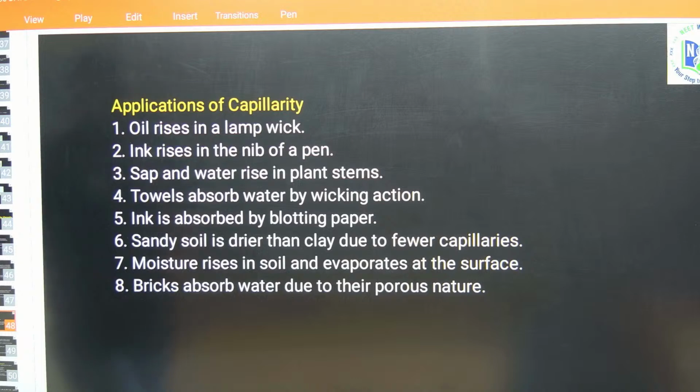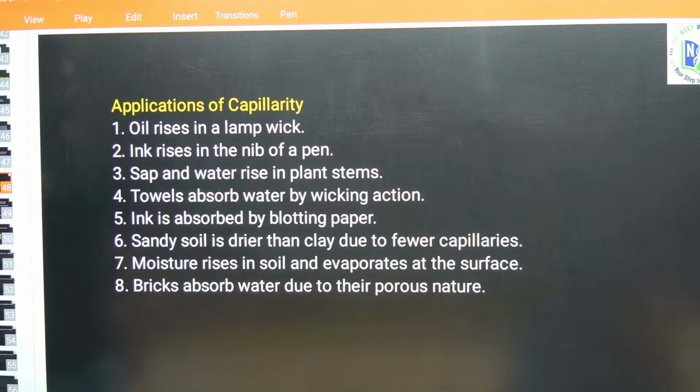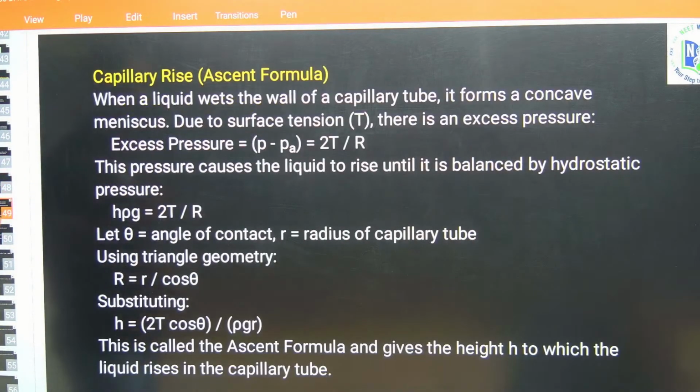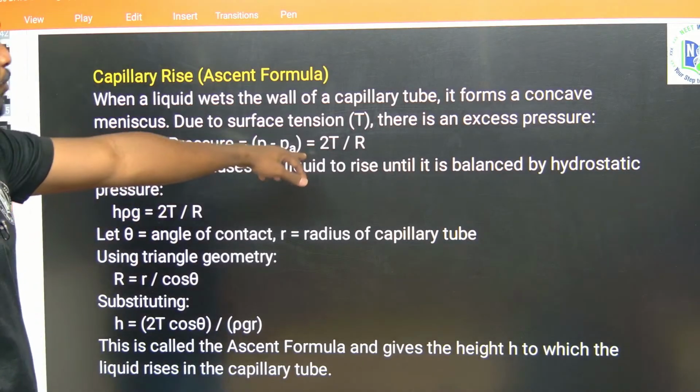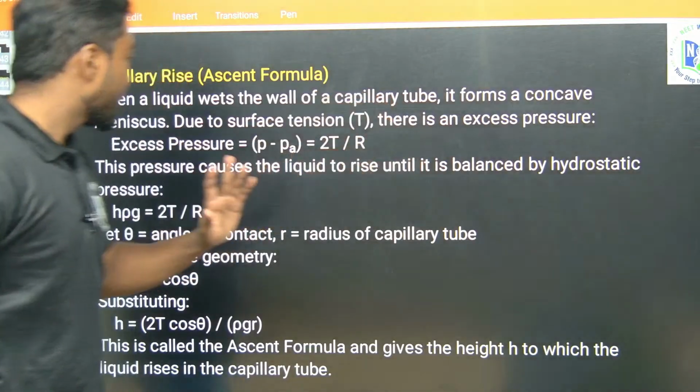Okay. So if we need to know about the formulas, the main thing is the formula. So the capillary rise, ascent formula. When a liquid wets the wall of a capillary tube, it forms a concave meniscus due to the surface tension T. So there is an excess pressure. So pressure minus atmospheric pressure should be equal to 2T by R. So this is the thing.